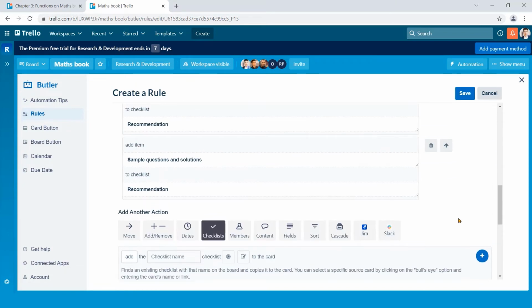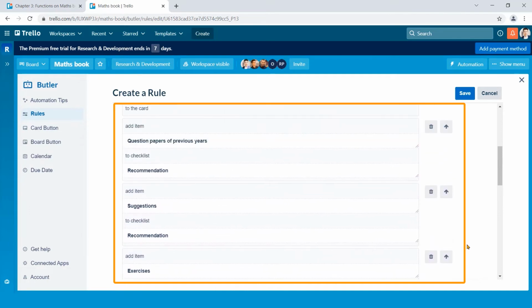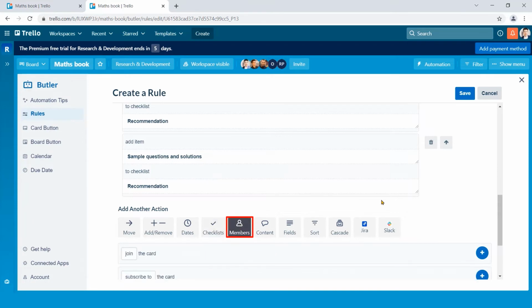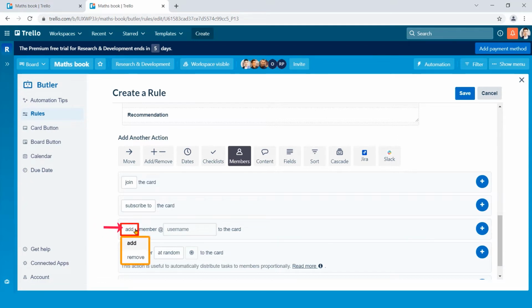Here you can see all the actions I have done so far. Now I want to add a specific member for ToDo List. For doing this, click on Members. With the help of this section, you can add or remove members. To add a member, Add option should remain unchanged.